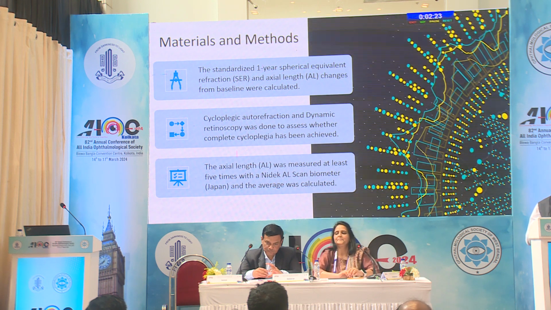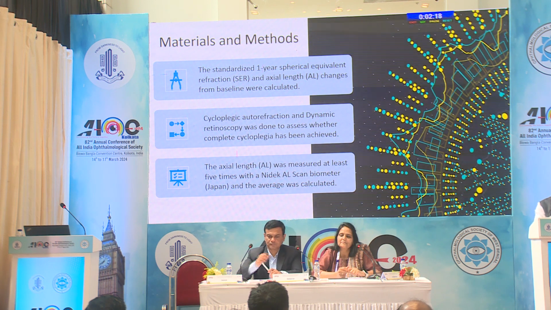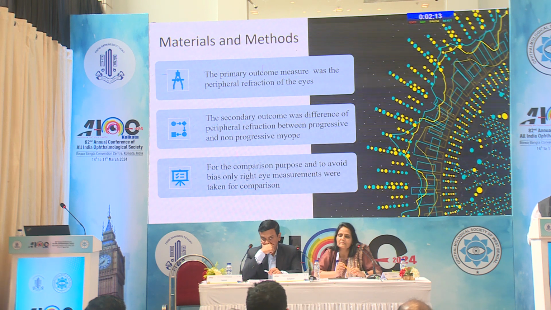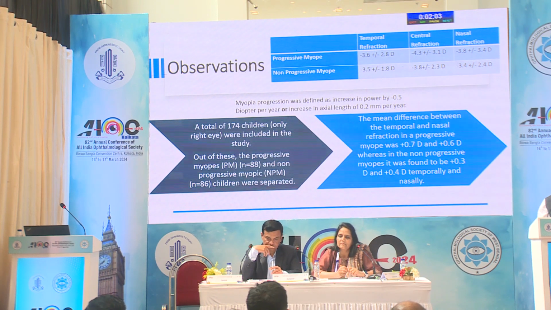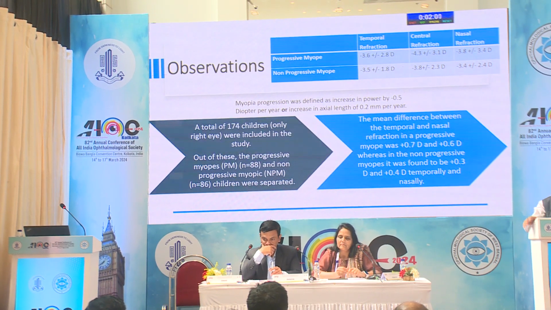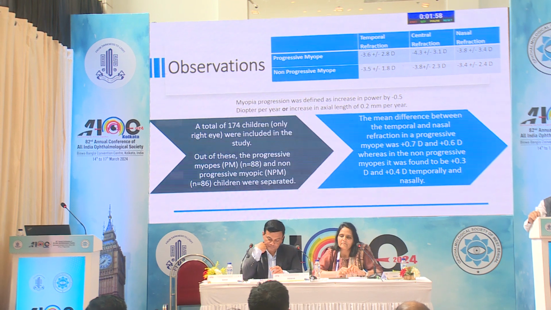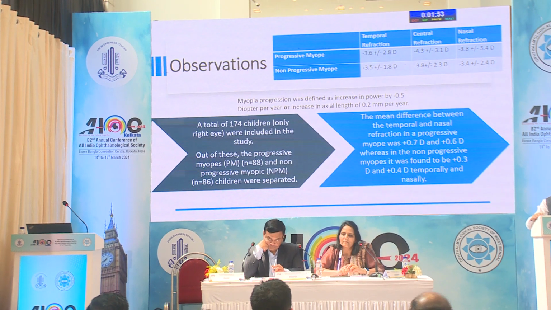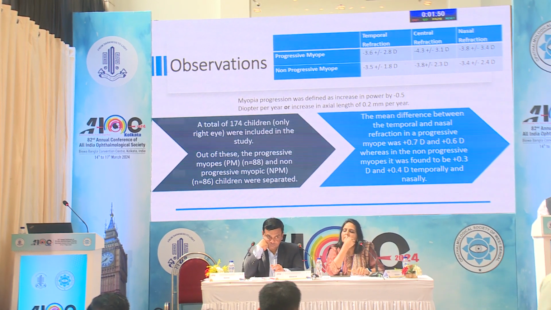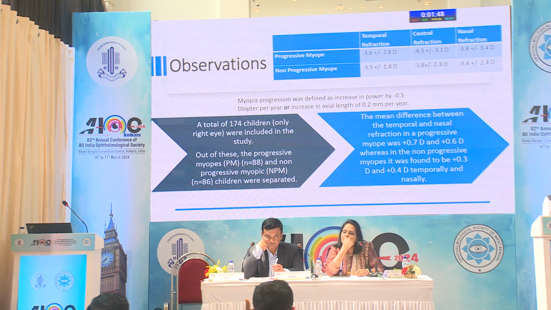We already had these patients on our roll. We had the standardized one-year spherical equivalent so that we have the axial myopes to be included in the study. The primary outcome measure was obviously to see the peripheral refraction of the eyes, and the secondary outcome measure was to calculate the difference between progressive myopes and non-progressive myopes. For the sake of comparison, we only took the right eye to avoid any confounding bias. What we found was that the mean difference between the temporal and nasal refraction in a progressive myope was 0.7 diopter and 0.6 diopter, whereas in a non-progressive myope... so, who is a progressor?